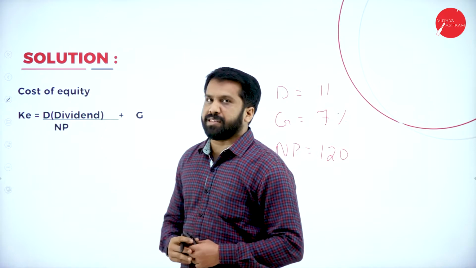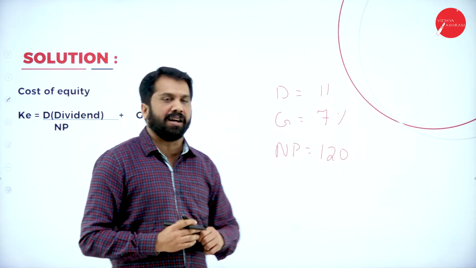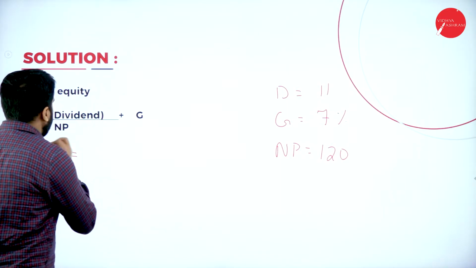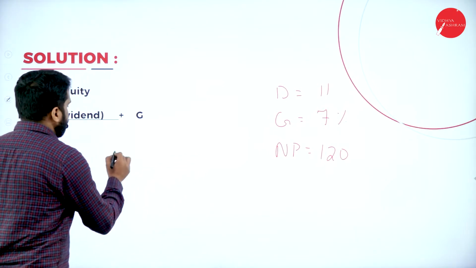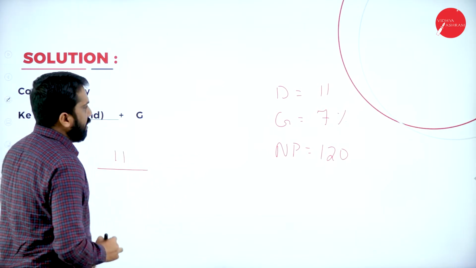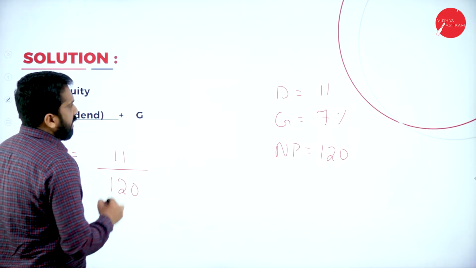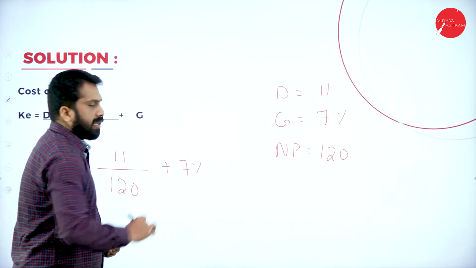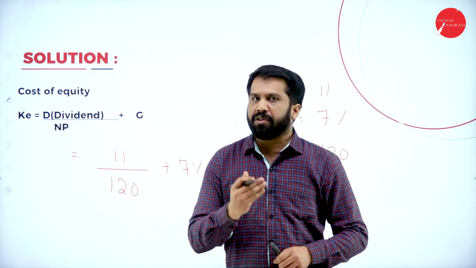Any doubt up to this? Whatever is given in the information, we copied and pasted. Now, as per this, what happens? Your cost of equity is equal to dividend. What is your dividend? 11 rupees, divided by your net proceeds 120. Then your growth is 7. This will be your calculation. 7%, keep it aside, we'll do it later.